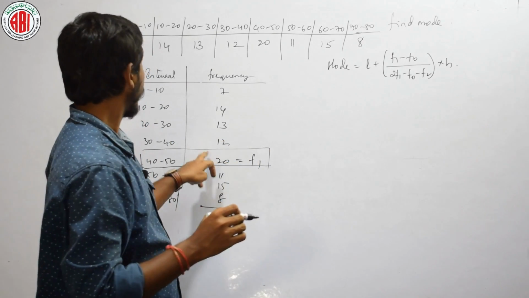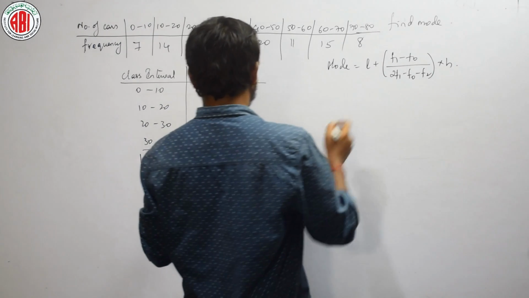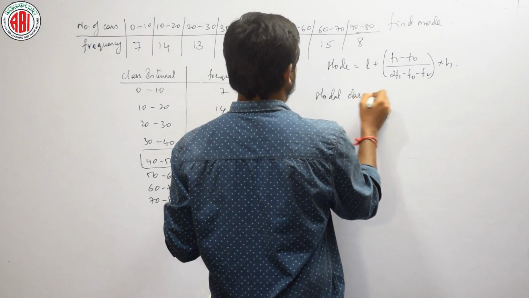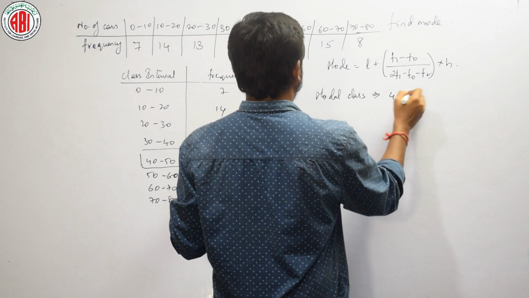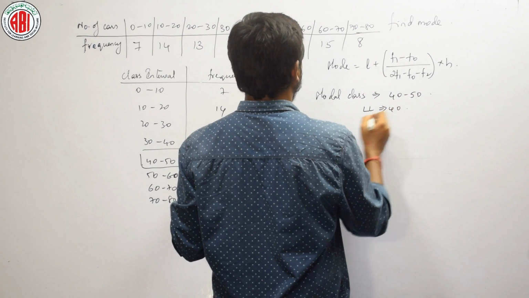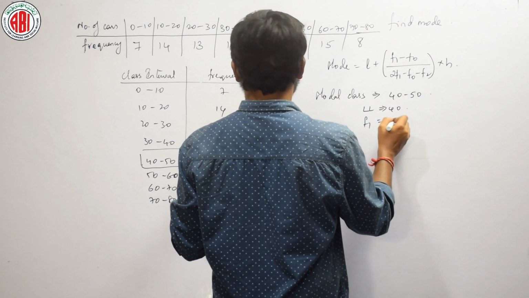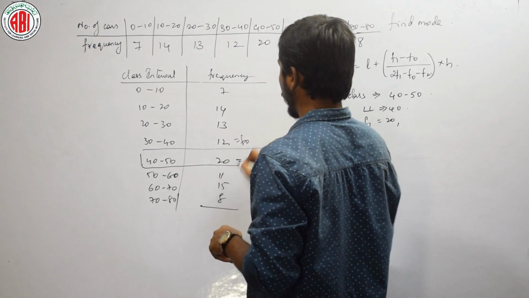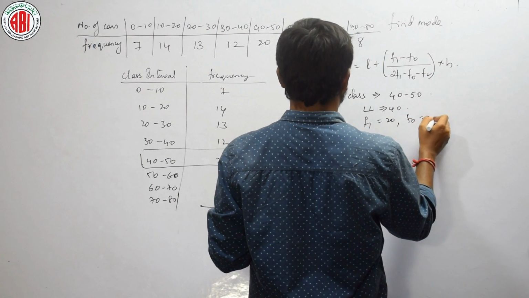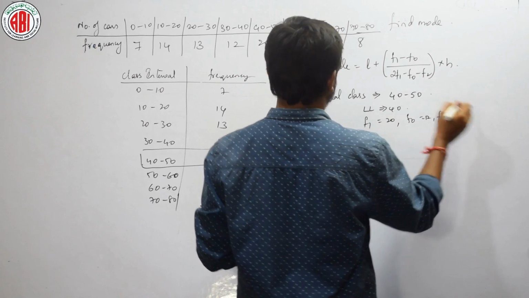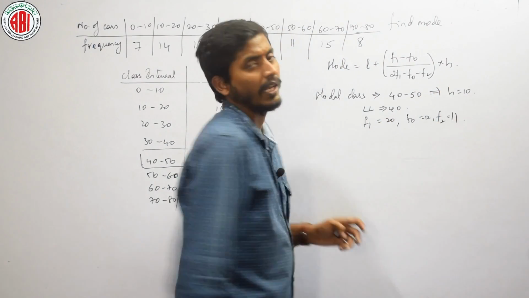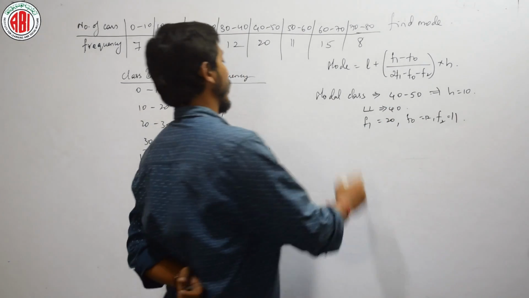Is it okay? First of all, let us write modal class is 40 to 50, where lower limit is 40, frequency F1 is 20, F0 is 12, F2 is 11. What is H here? 10, right? Let us substitute everything in the formula.